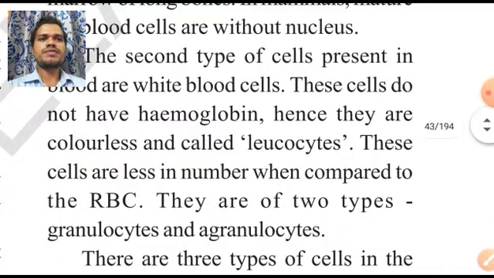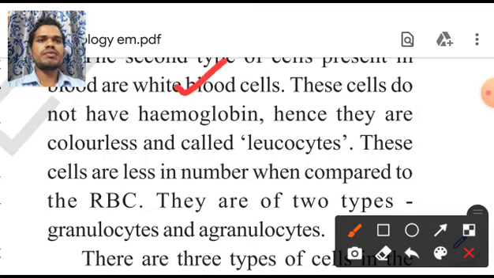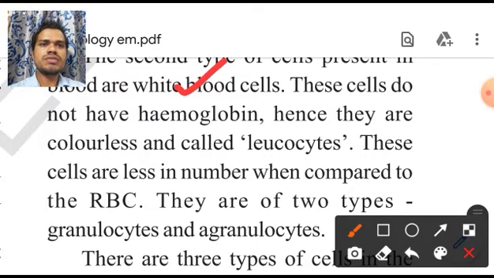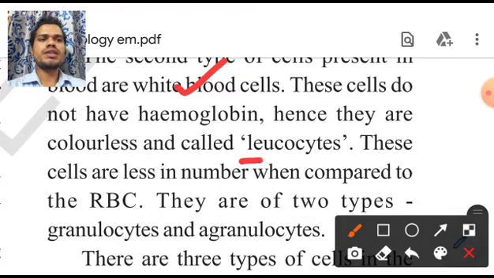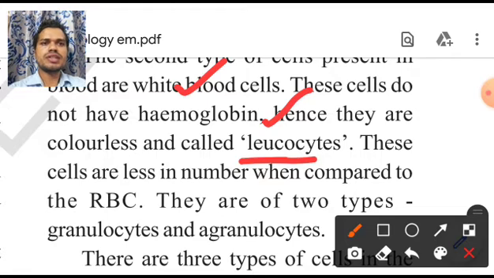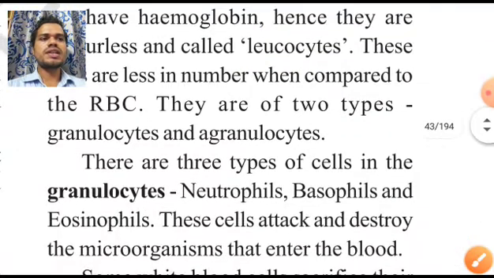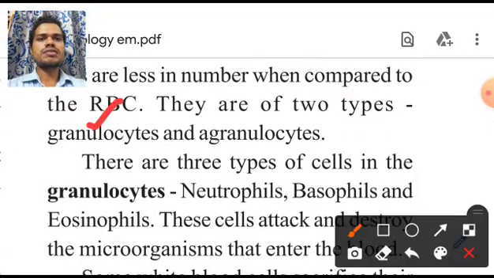Now the second type of cells that are present inside the blood are WBC. Those are nothing but white blood cells. These cells do not have hemoglobin, that's why they are called leukocytes. What is the meaning of leuko? Leuko means colorless. Leukocytes are nothing but colorless cells. These cells are less in number when compared with the RBC. Now there are two types of WBC. They are called granulocytes and agranulocytes.